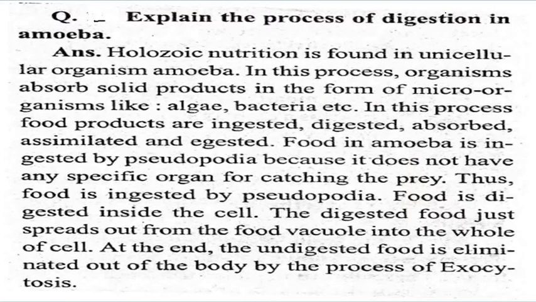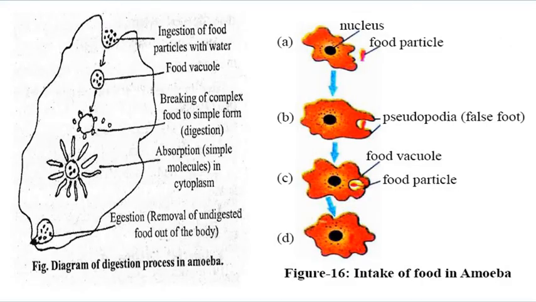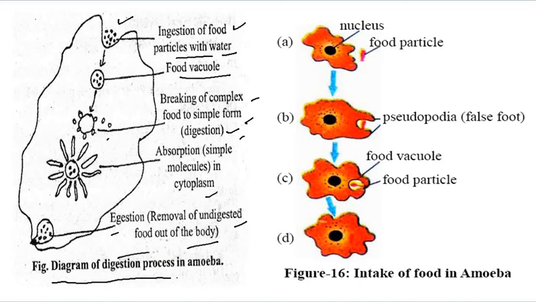Explain the process of digestion in amoeba. अमीबा के अंदर कैसे डाइजेशन काम होता है वो आपको बताना है. This is the labeled diagram of amoeba. You can see here, first is the digestion of the food particles with water. The food particles and the food vacuoles are here, and the breaking of complex food into simple form is the digestion. Then the absorption of simple molecules in the cytoplasm. Cytoplasm द्वारा ये absorb कर लिए जाते हैं. And lastly, removal of undigested food out of the body. So that is the diagram of the digestion process of the amoeba.